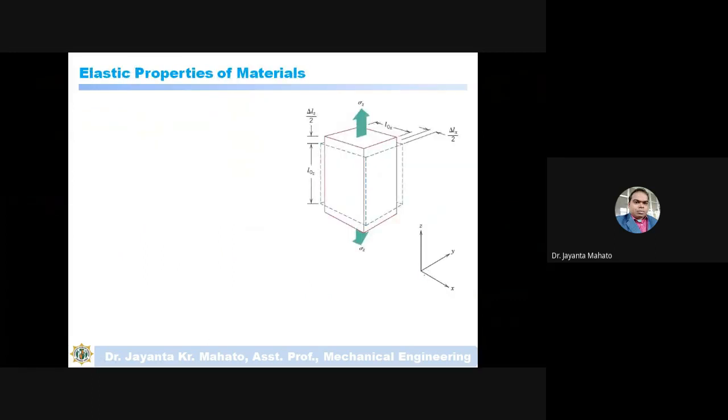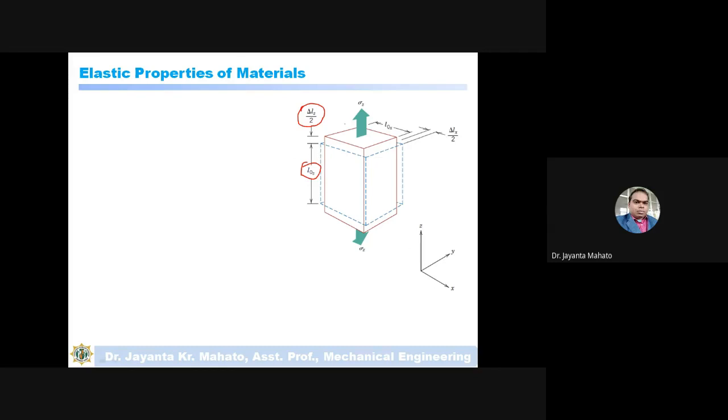Now, some elastic properties of material. So if you are applying a stress, what happens? The material elongates. Okay, so this is the initial length, and after applying a stress or force, the material will elongate on both sides by del L by 2.